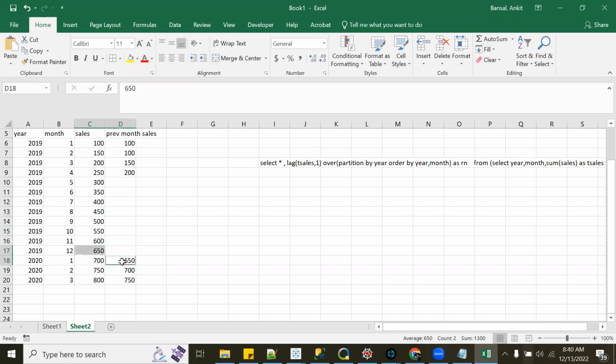It doesn't matter. The database doesn't know whether it is year or month. It is just giving you the previous row. Whatever you are doing in order by, as per that it will sort the data and just give the previous row. The database is not checking that it is year-wise data. It doesn't know what your data is all about. Whatever you give, as per that it will sort the data and create rank, row number, lead, lag.